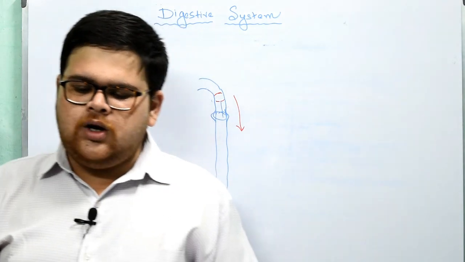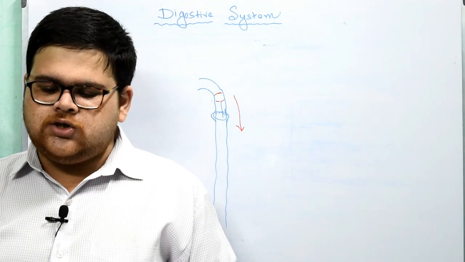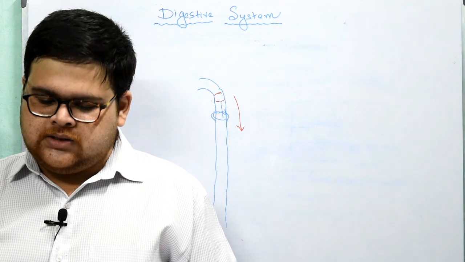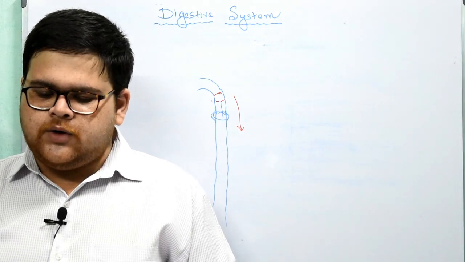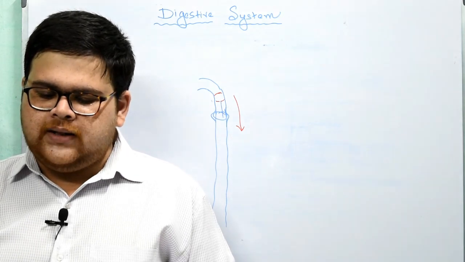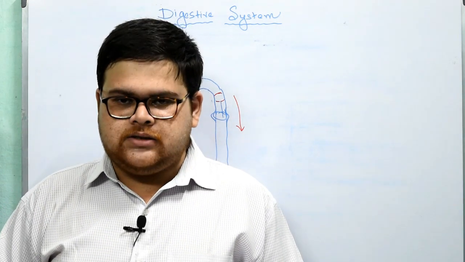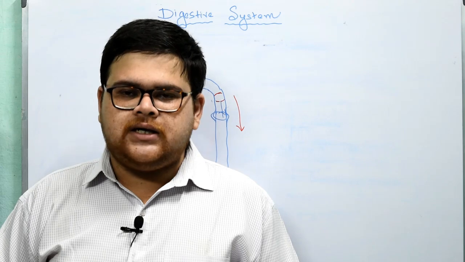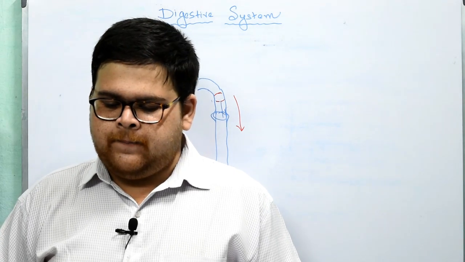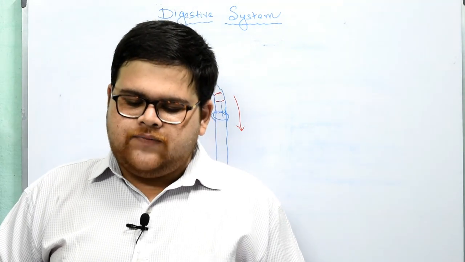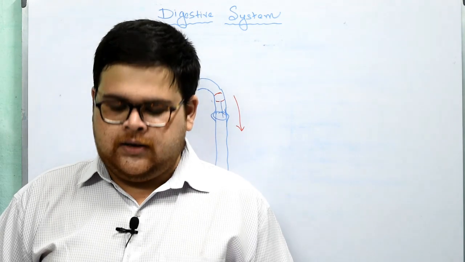The caecum is a small blind pouch situated at the junction of the small and the large intestine. From its blind end projects a narrow worm-shaped tube called the vermiform appendix, which, when inflamed, causes appendicitis. Have you heard of the term appendicitis? It is this part. And today it is a functionless or vestigial organ.